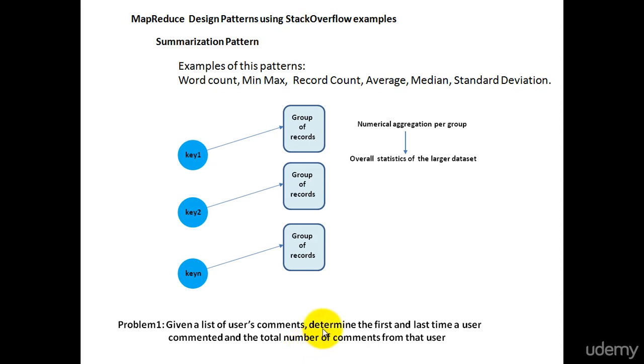By determining the first time and the last time a user commented, you will get to know how active a user is on this website. And by determining the total number of comments from a user, you will get to know how much a user contributes to the comments in the Stack Overflow website. In a similar way, you can do various other analysis on the given dataset. Let's see the actual program.